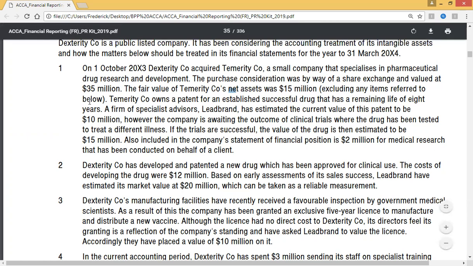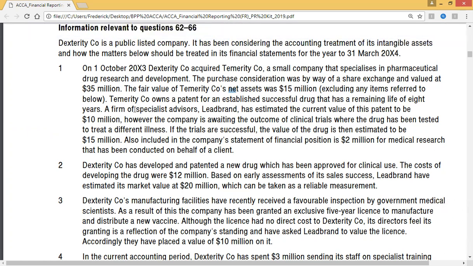So, meaning, these are the intangible assets. The company owns a patent for an established successful drug, a patent that has a remaining life of 8 years. A firm of specialist advisors, Lead Co., has estimated the current value of this patent to be 10 million. So therefore, this is part of intangible assets.